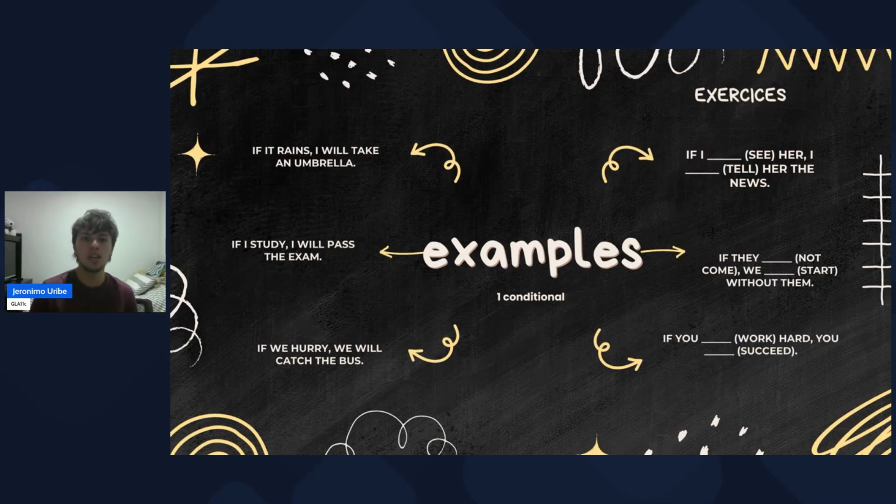And the third: if we hurry, we will catch the bus. That's generally true, but it's a possibility, because if we don't hurry up we may not catch the bus. Here are some examples that you're going to do.